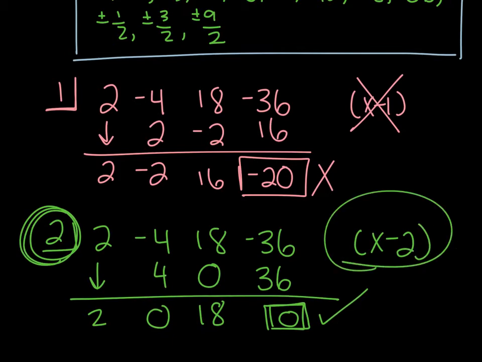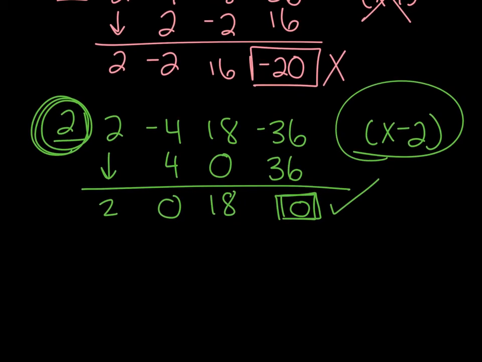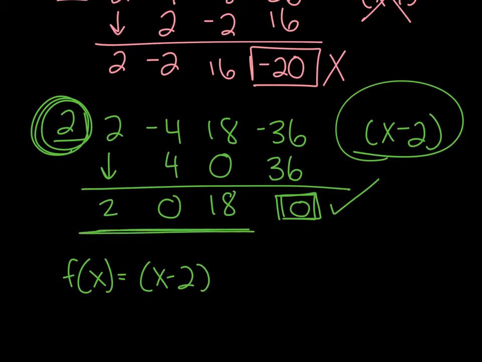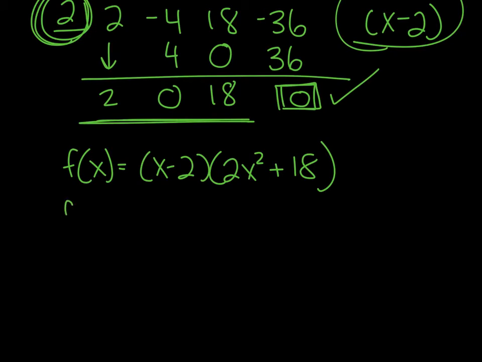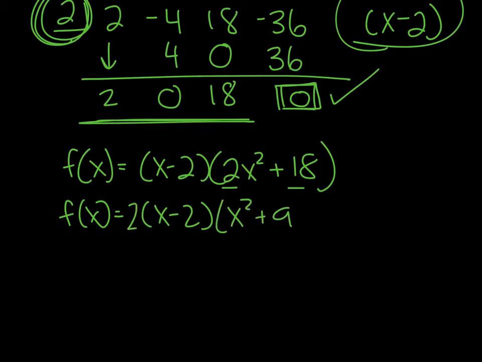Okay, and I would write that by continuing to expand, just like we have been. So I would say f of x equals x minus 2, and now these are the coefficients of my new function. So I would have 2x squared plus 18. Okay, I could look to see if I can continue factoring this. I can pull out a 2, and I'll go ahead and put it in the front here, so I would have x squared plus 9, which cannot be factored anymore because it's not a difference of 2 squares.